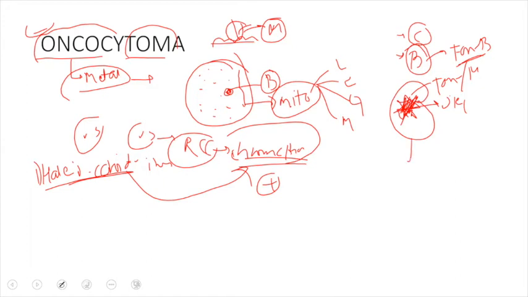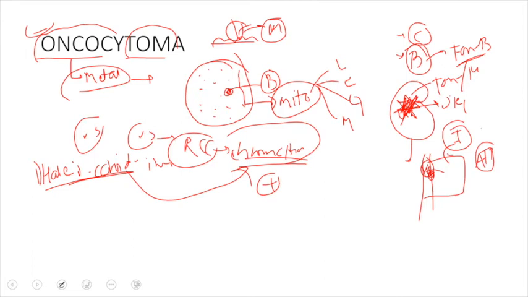And the origin of this tumor cell is from the collecting duct, and in the collecting duct we have the intercalated cell, and usually the intercalated cell will secrete acid in the tubules, and it requires a lot of ATP. And we can remember by the fact that to produce ATP we need a lot of mitochondria, and hence there is a stressful condition as well.